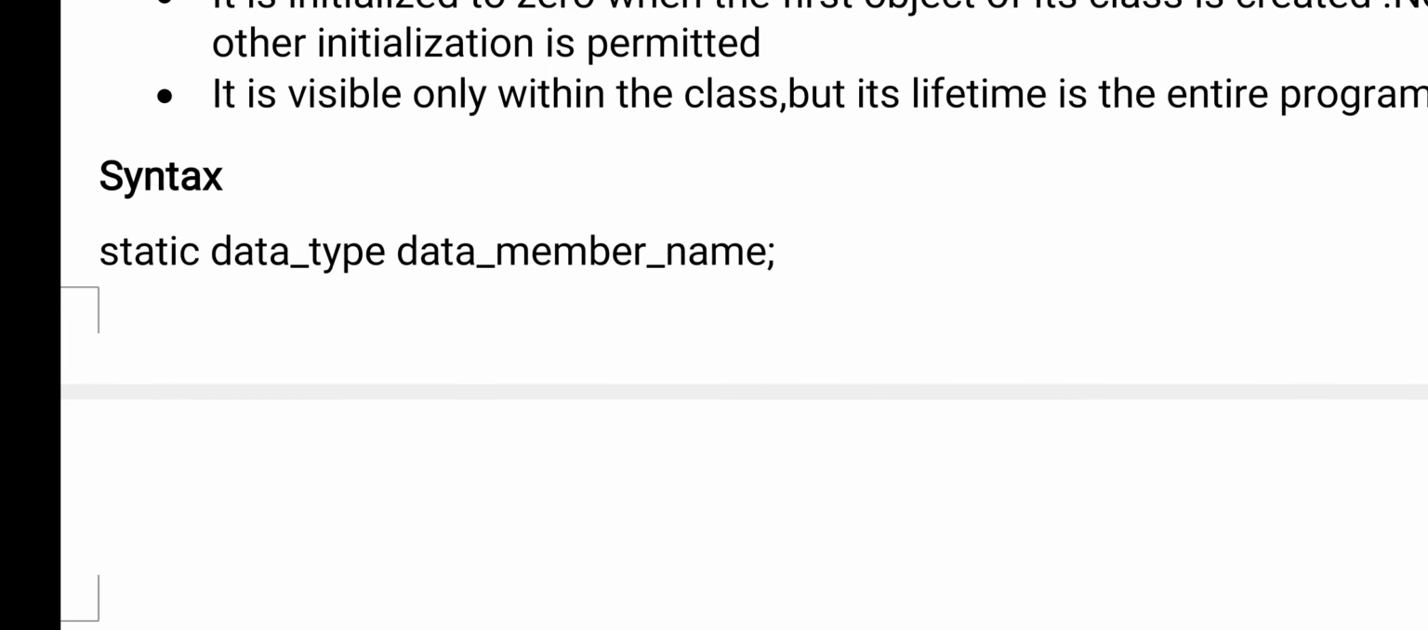Between a normal variable and a static variable, there is only one difference: if you declare any variable as static, then at the time of initialization that variable is initialized to 0. So how do you declare a static variable? Static is a keyword. Then you should give the data type, whether it is int or float, then the variable name equals the value.